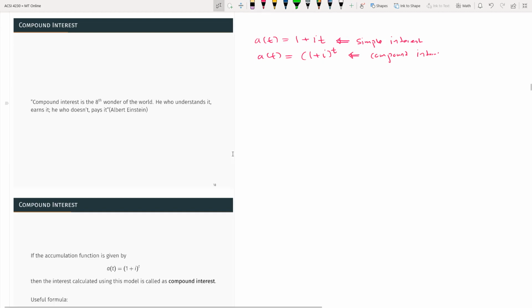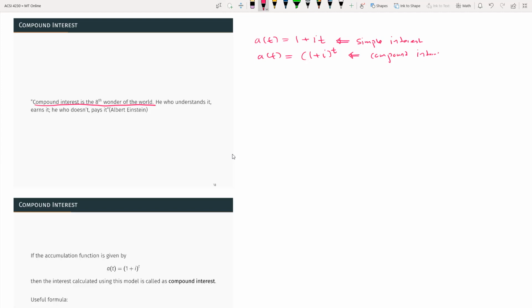So, Einstein called compound interest the eighth wonder of the world. Basically, you can see that it's compounding. You will learn why it's compounding. You can see that over time, it looks like an exponential. It's like a power function.